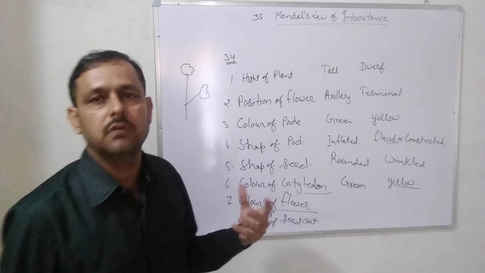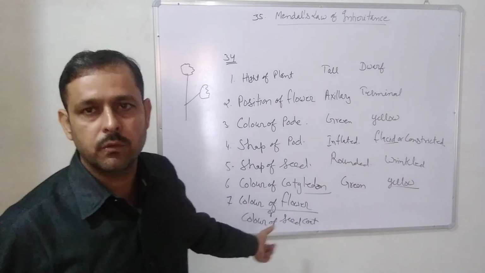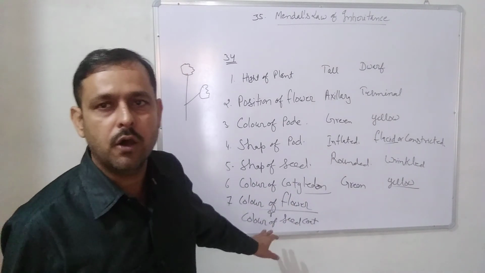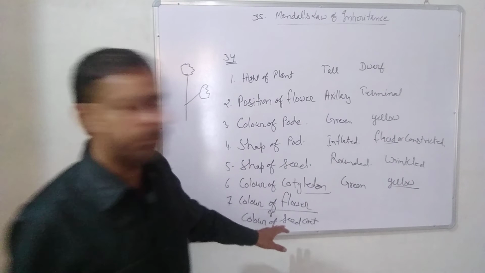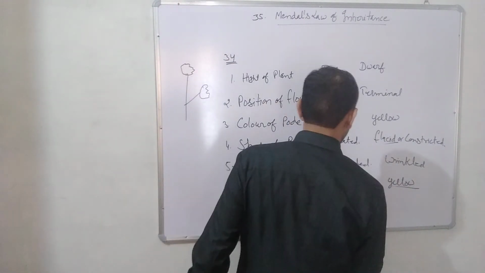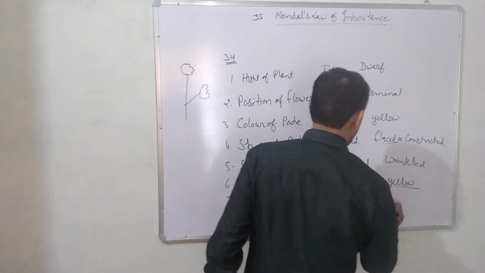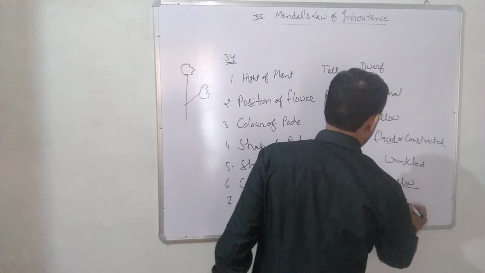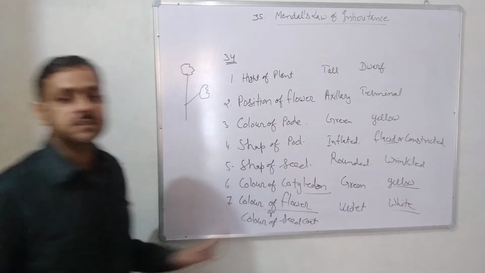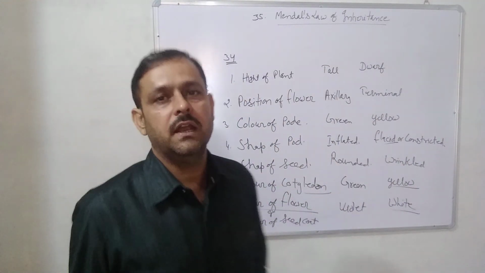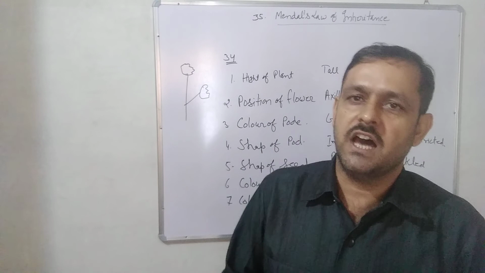So we have to remember color of flower, that is violet and white. So these 7 characters are studied by Mendel, in which contrasting characters are present.